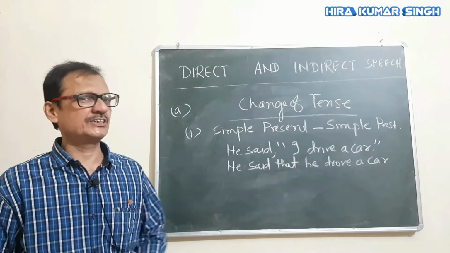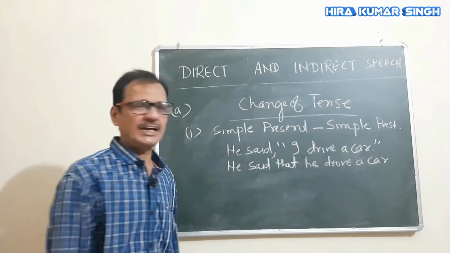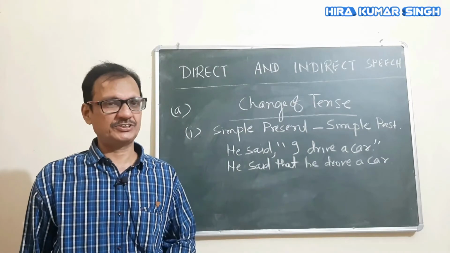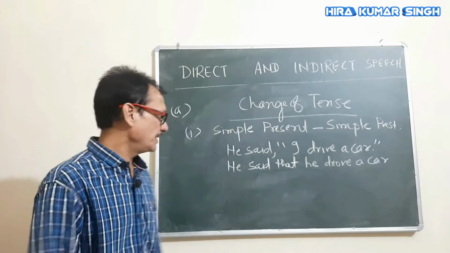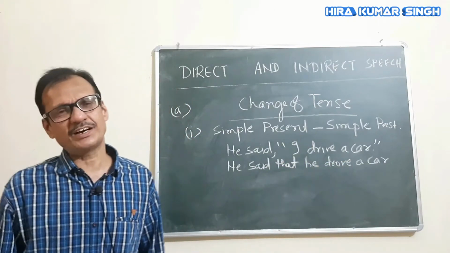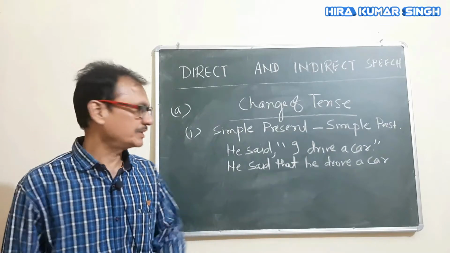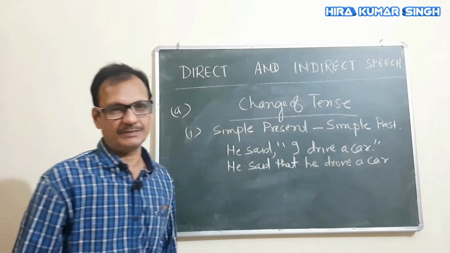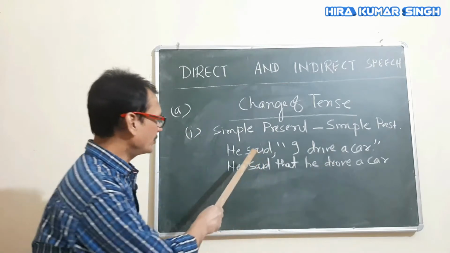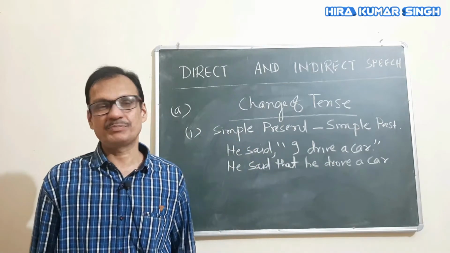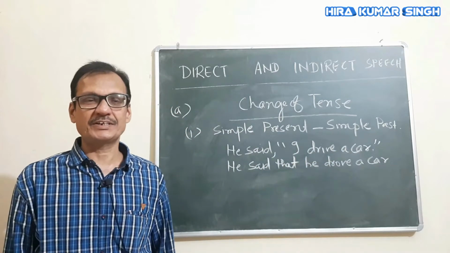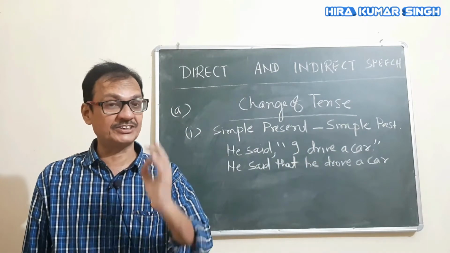I will give you an example. "I drive a car." What tense is this? This is simple present. "He drove a car." What tense is this one? This is simple past. If you have simple present here, it will change into simple past. Why? Because of the verb said, this part will change into the corresponding past tense. This is rule number 1 regarding the change of tense.